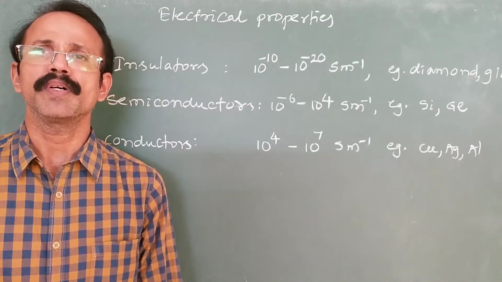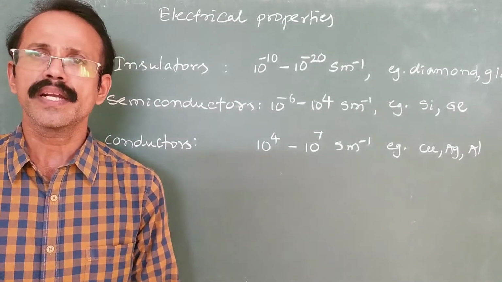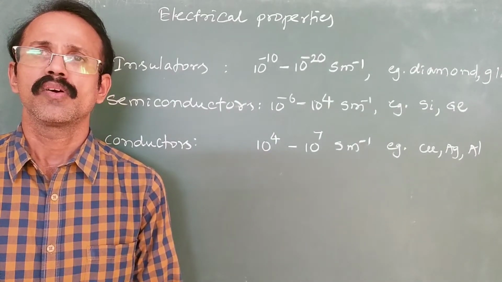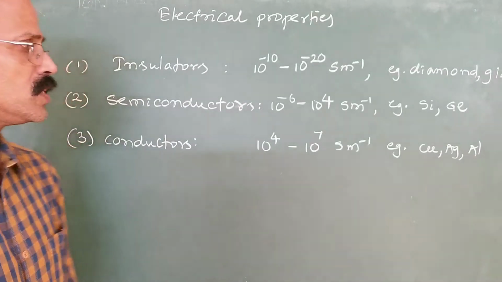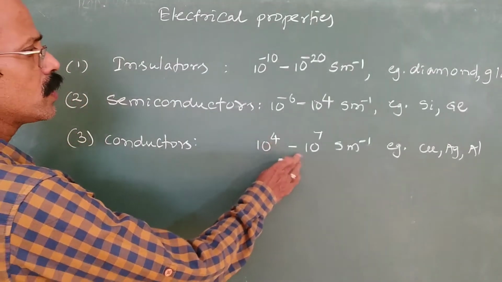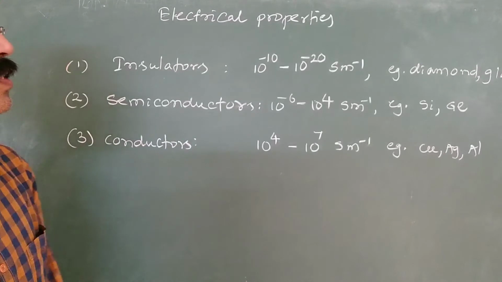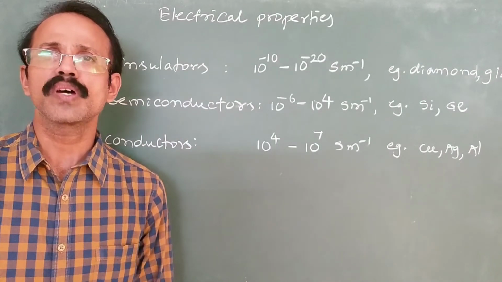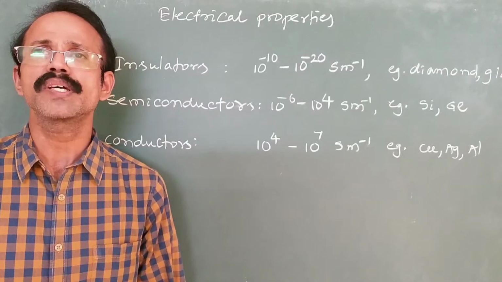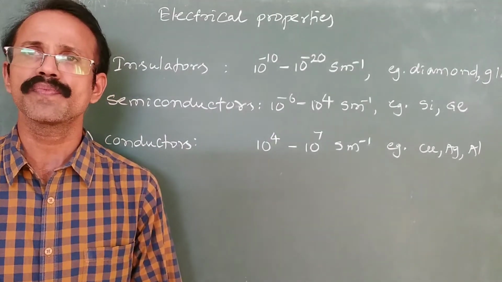The third type are conductors. They are good conductors and they have a high conductivity of the order of 10 to the power 4 to 10 to the power 7 Siemens meter inverse. And as we are talking about solids, here the metals are the examples for this type of substances.